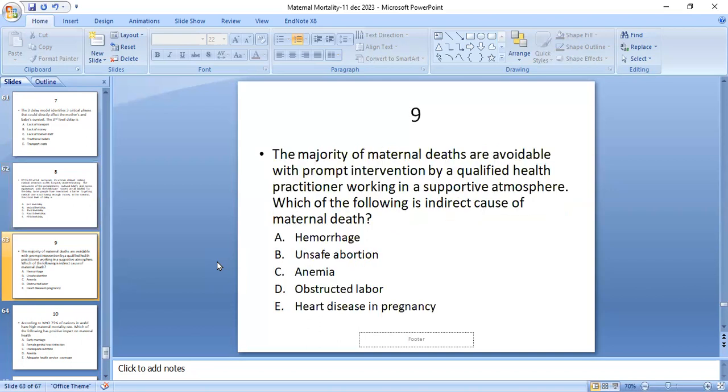Ninth MCQ: the majority of maternal deaths are avoidable with prompt intervention by a qualified health practitioner working in a supportive atmosphere. Which of the following is an indirect cause of maternal death: hemorrhage, unsafe abortion, anemia, obstructed labor, or heart disease in pregnancy? The indirect cause is heart disease in pregnancy.